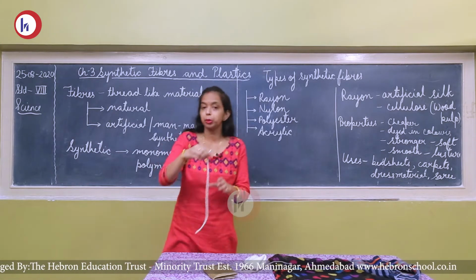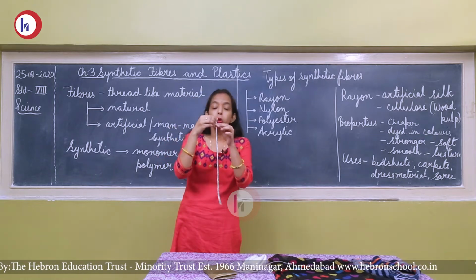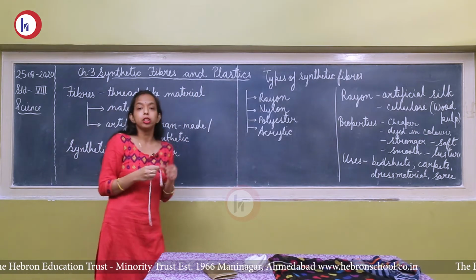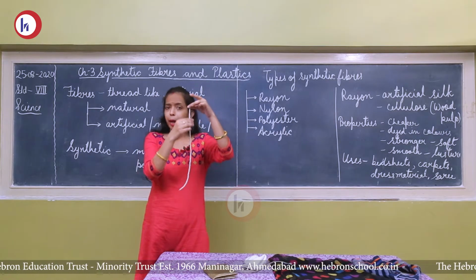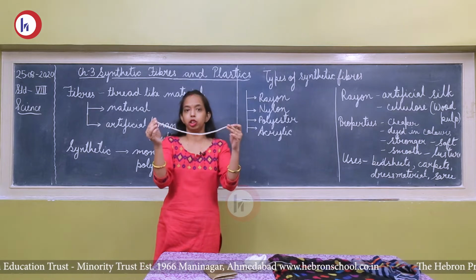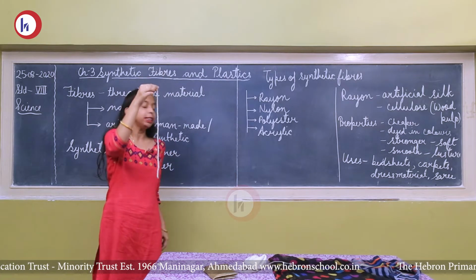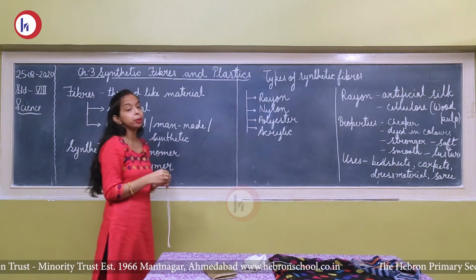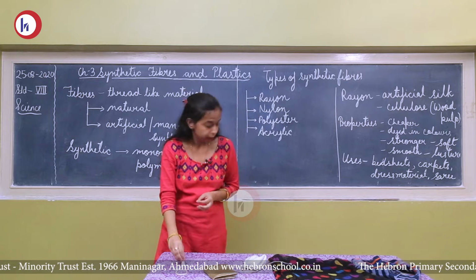As you can see, this is a chain of beads. In this chain of beads, one single bead is known as monomer. So each smaller unit is a monomer like this bead. And when many beads unite together to form a chain-like structure, then it forms a fiber. And then this chain of beads is known as polymer. So monomer and polymer can be explained with the help of this chain of beads.